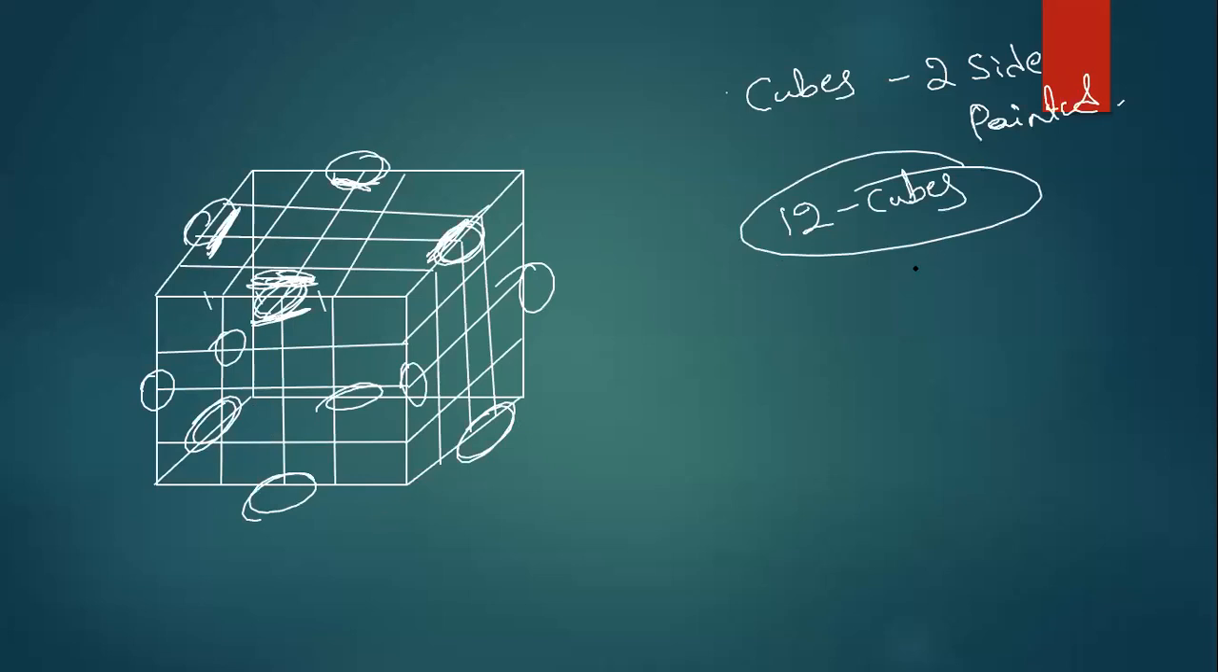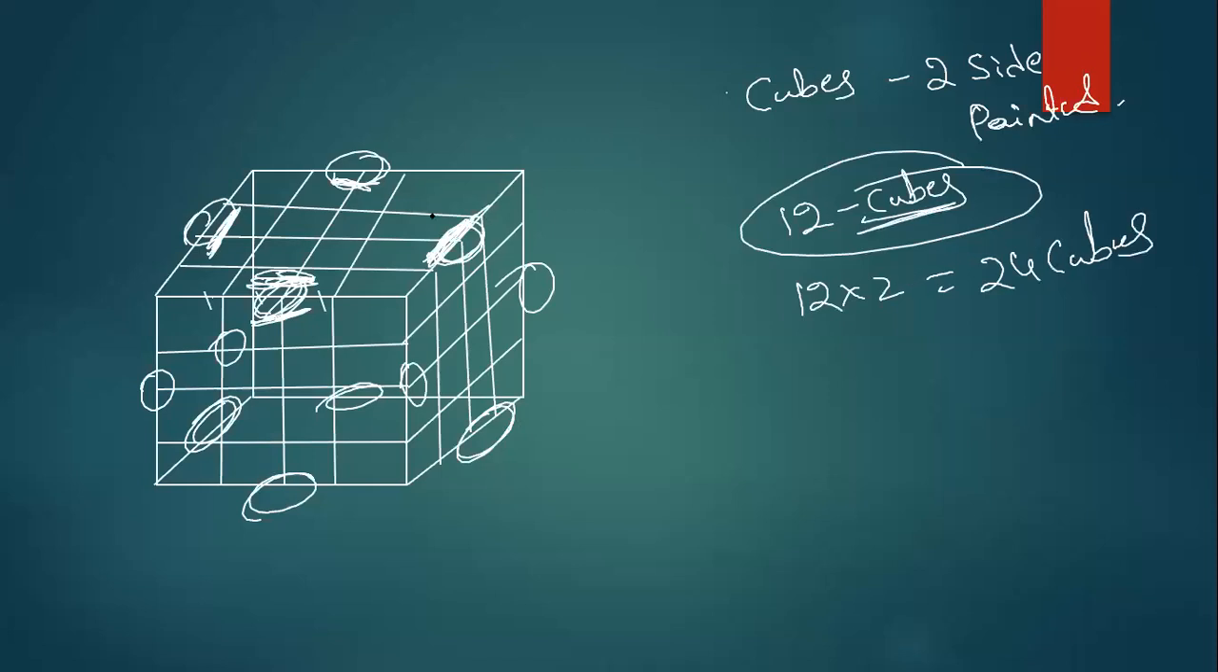Now, if it is a 3 by 3 by 3, what will happen? Guys, see, actually there are 12 edges. Each edge will have 2 cubes here. That means 12 into 2, 24 cubes will be there. Do you understand what I'm saying? I'm asking the number of cubes.